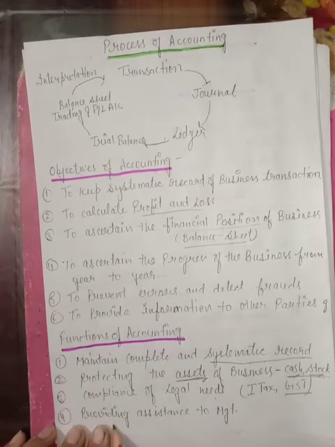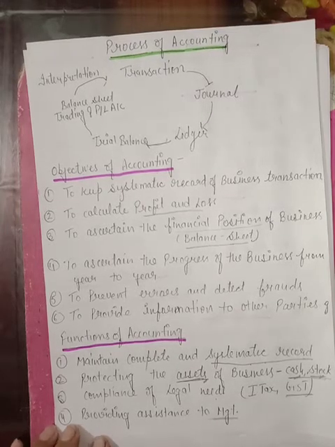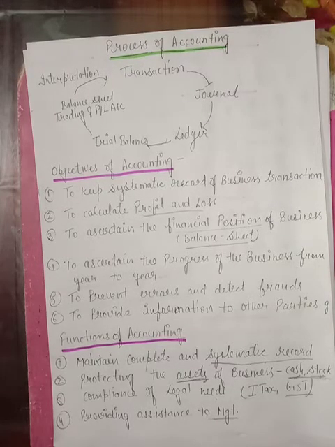The next is providing assistance to management. Providing assistance to management means, students, management can change decisions by seeing the books of accounts. If the business is earning profit with good speed, then the management can take the decision to increase it in the future.